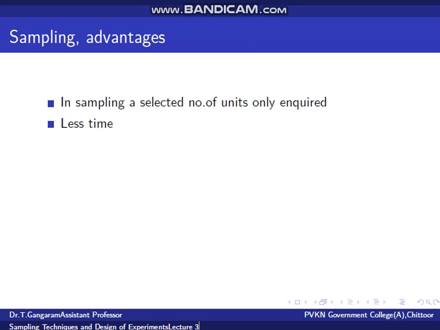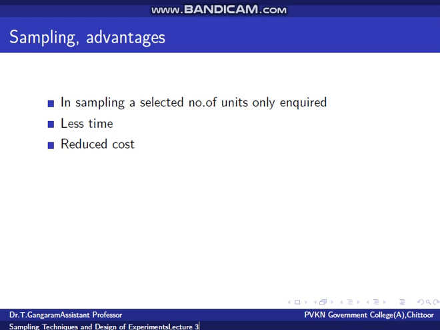Speed of inquiry. In sampling, only a part of the population is studied. Therefore, there is considerable amount of saving in time and labor. Saving in time is not only in conducting the sample survey but also in processing and analyzing the data. Hence, it is possible to publish the results of a sample survey quickly.